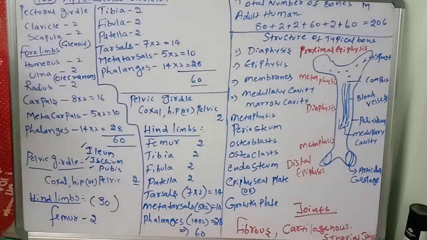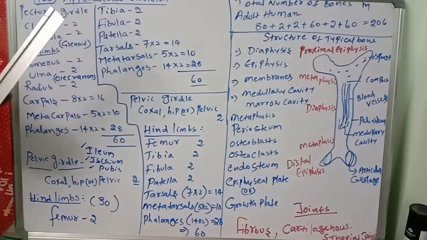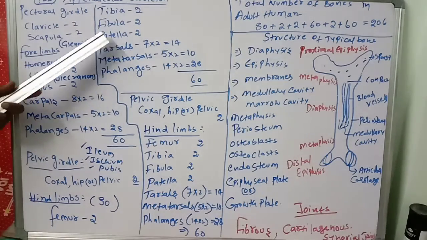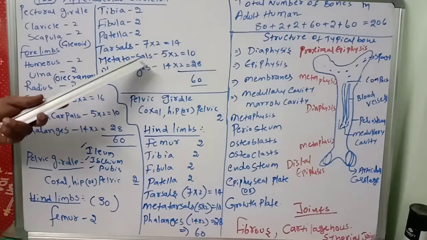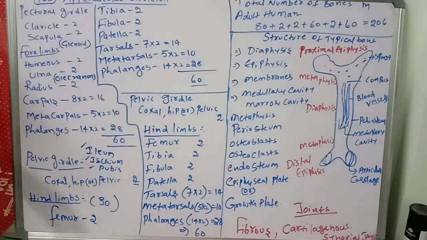Totally how many? Thirty in each limb, so 30 plus 30, 60 will come. What are those, the hind limbs? Femur 2, tibia 2, fibula 2, patella 2, tarsals 14, metatarsals 10, phalanges 28. Total how many? 60.